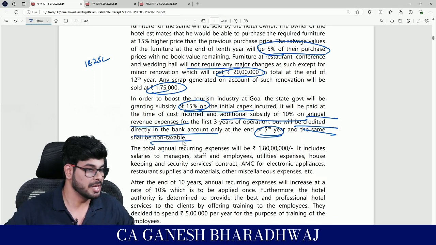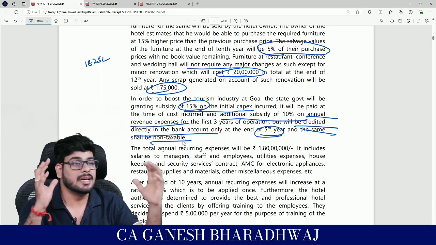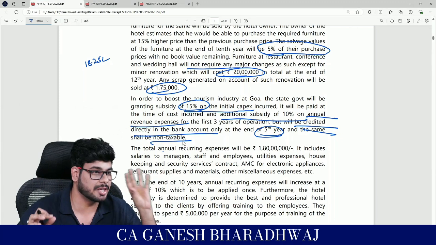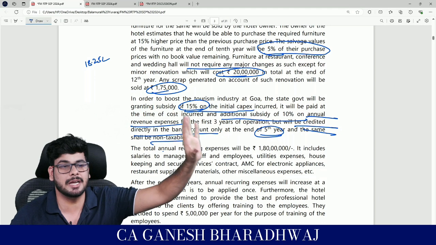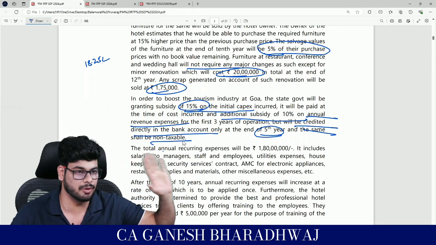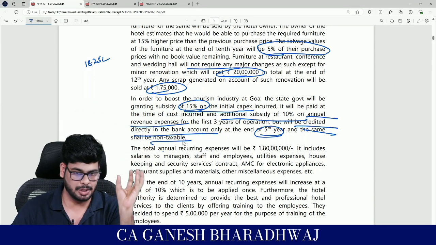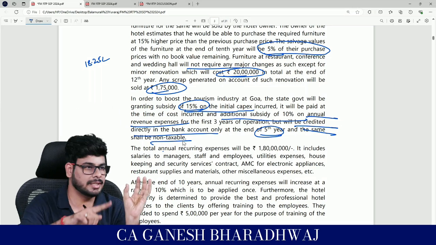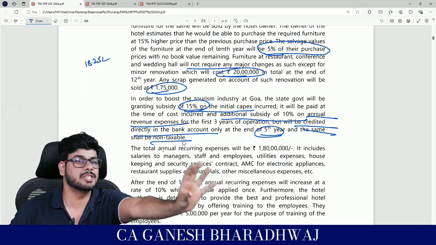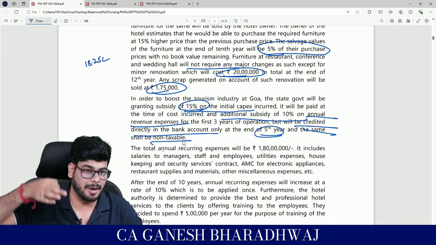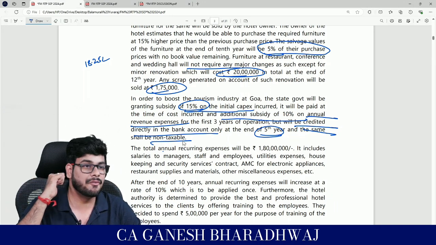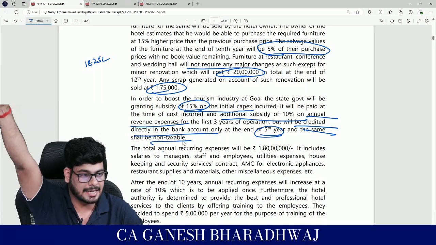What they are saying, the first 3 years recurring expenses, revenue expenses, don't think revenue means sales. That is your expenses that can be debited to your P&L account. 3 years expenses you take, add it up, on that you apply 10%. This will be the amount of subsidy that will be a credit in your bank account, which means this will be treated as an inflow. When? Not in those 3 years, at the end of 5th year.